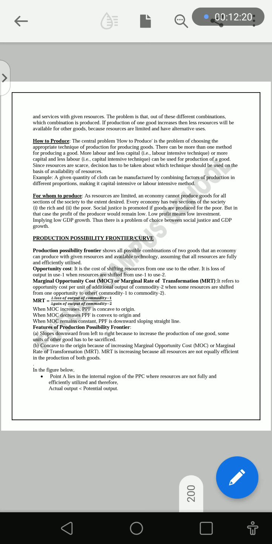Features of the production possibility frontier: it slopes downward from left to right, because to increase the production of one good, some units of the other good have to be sacrificed.